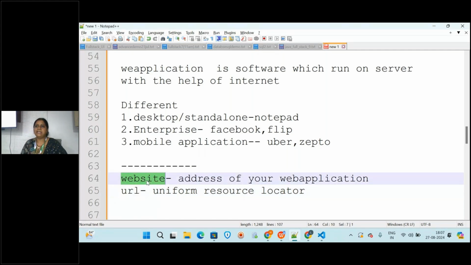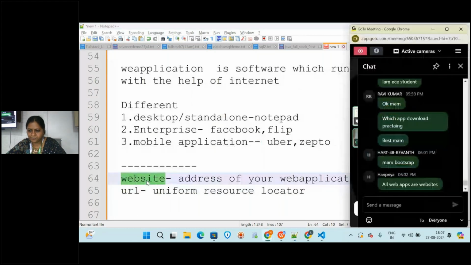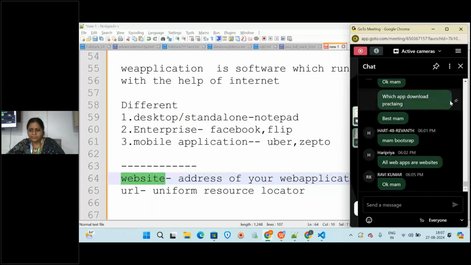So now, is it clear about the difference between website and web application, everyone? By learning this course, you will be developing the complete web application. Is it clear, online students? Any doubts do you have? Am I clear?